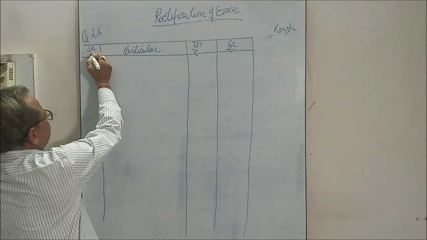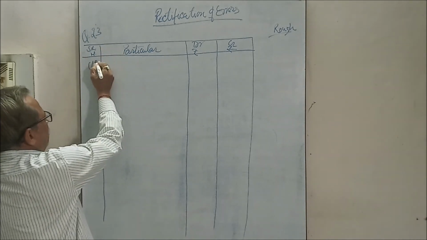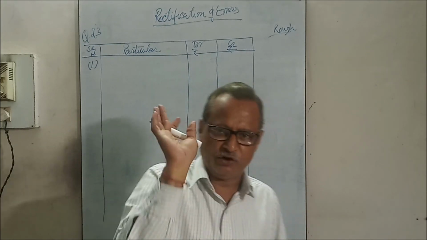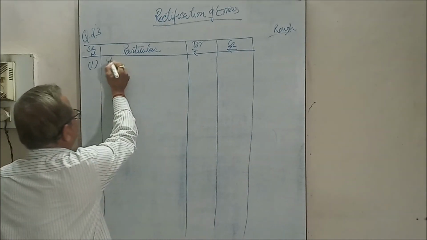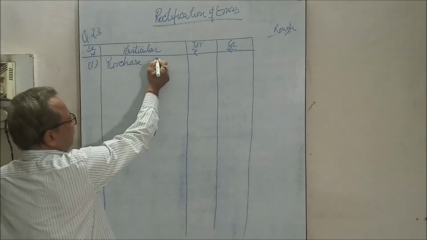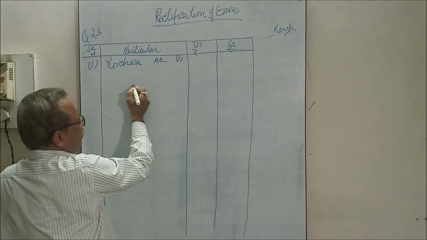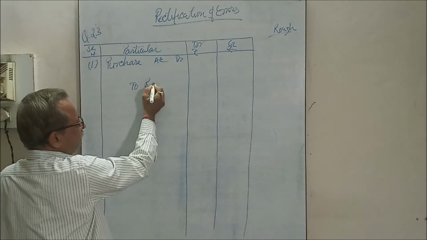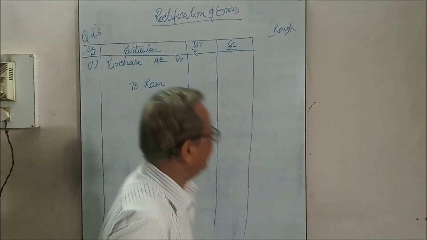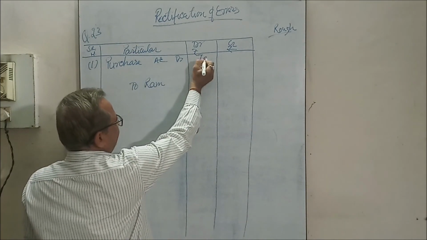Number one, goods purchased, so it should be purchase account debit to Ram, and the amount is 700. Purchase should be debited by 700.